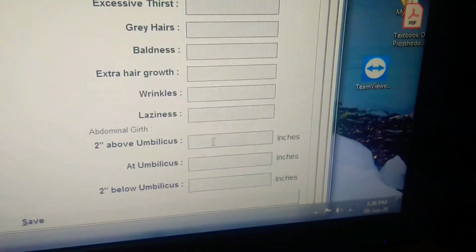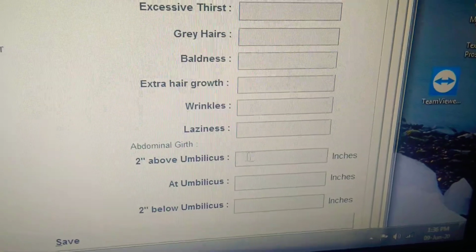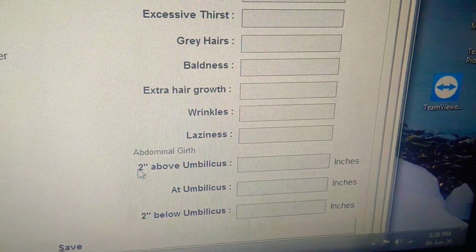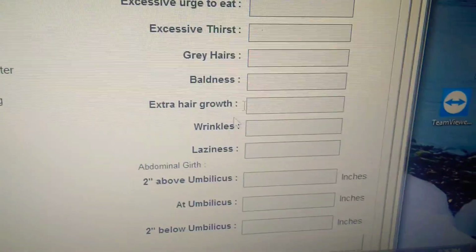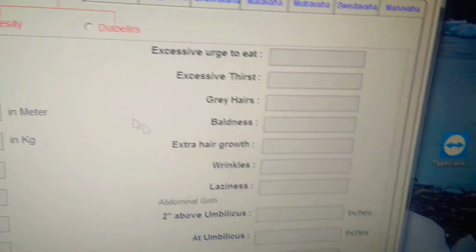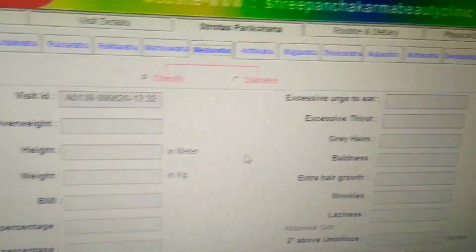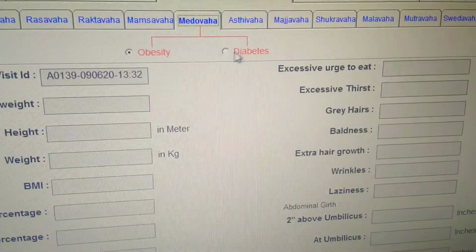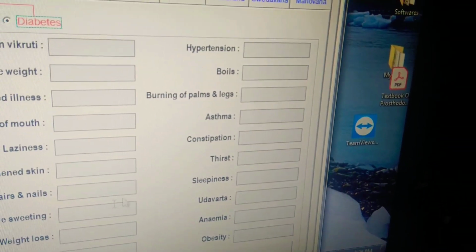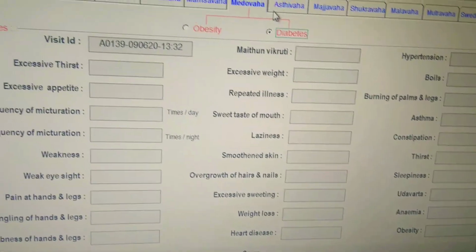And then if you take abdominal girth, 2 inches above the umbilicus, 2 inches below the umbilicus and at the level of the umbilicus, all of it you can write here. So it will be saved against this particular date and time of that patient. If you have a diabetic patient, then all the symptomatology of diabetes is narrated here. Here you can fill in his symptoms.